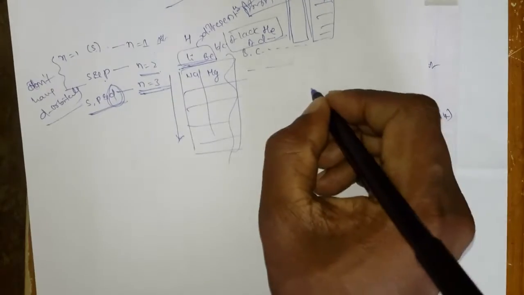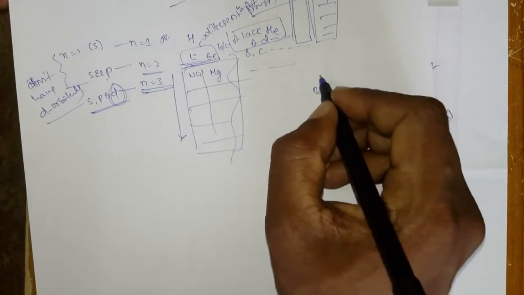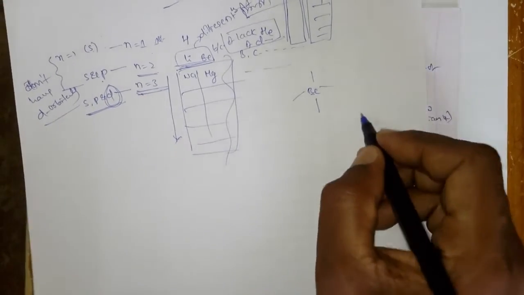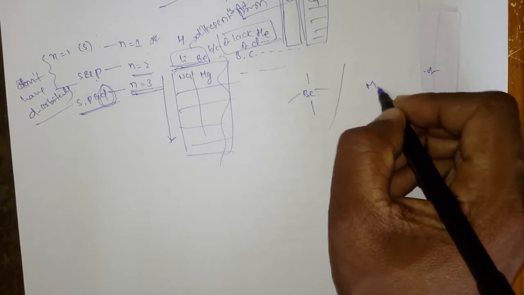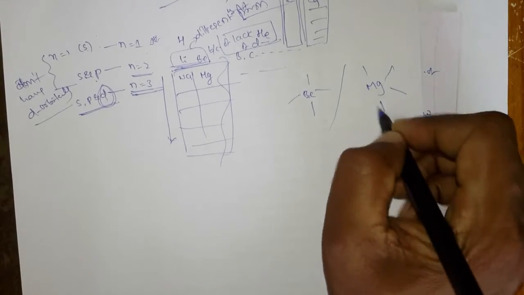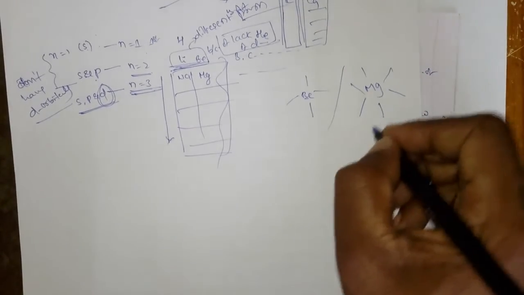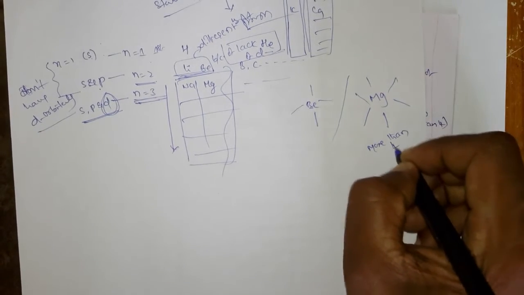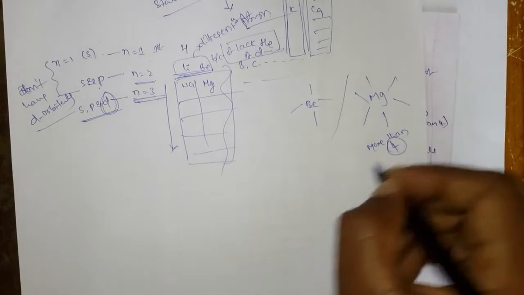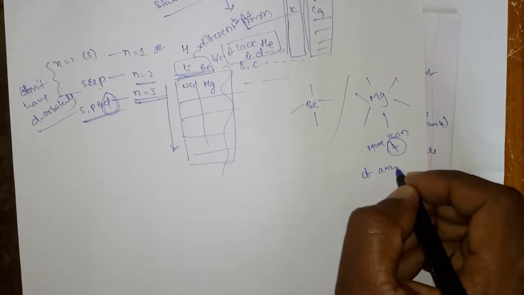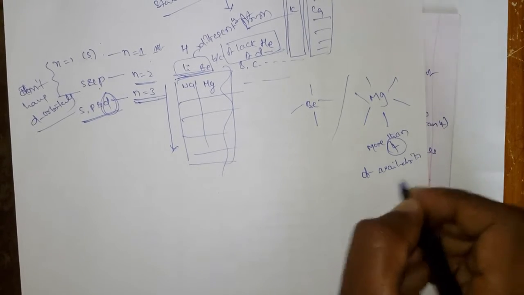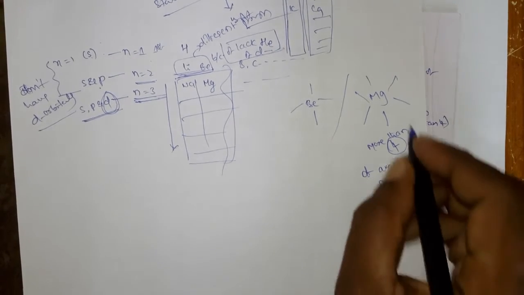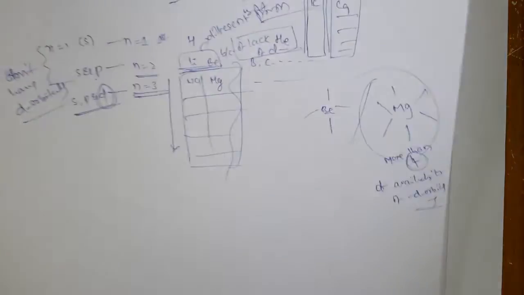That means beryllium can combine with only 4, not more than 4. But magnesium can combine with 6, even 6, that is, more than 4, because of the availability of d orbitals. So here the d orbitals get involved in bonding.